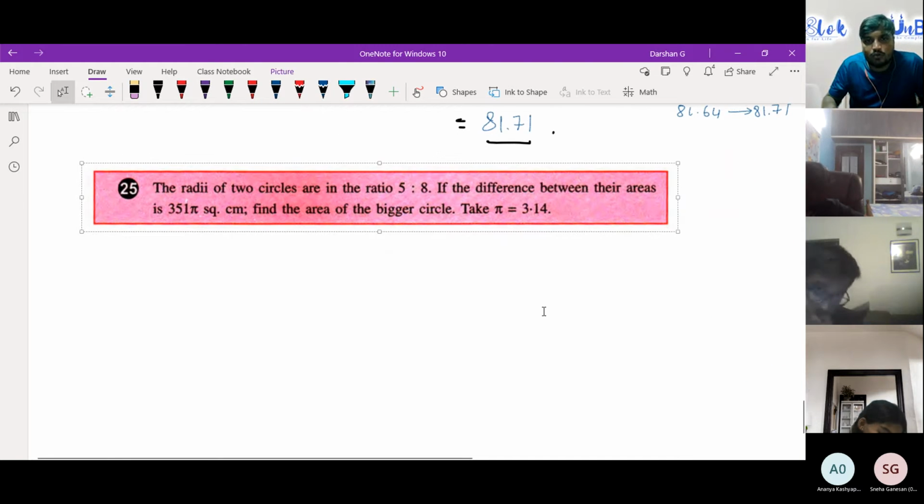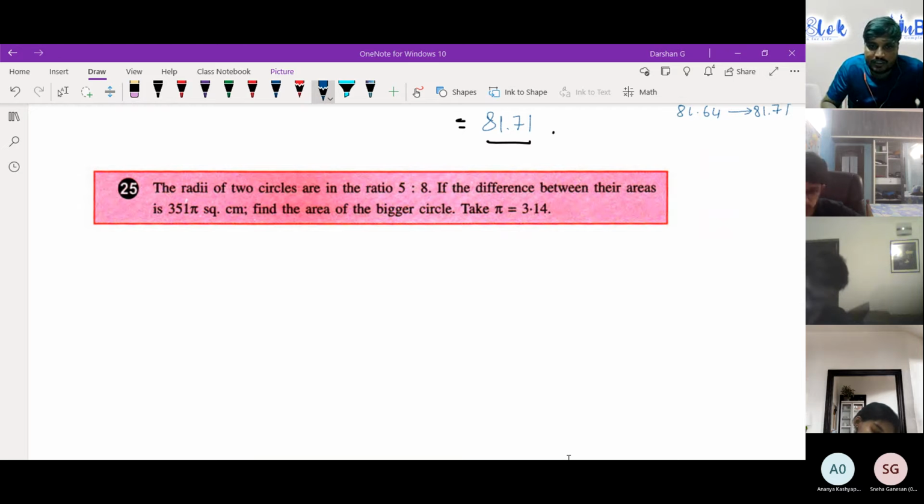The radii of two circles are in the ratio of 5:8. If the difference between their areas is 351 pi square centimeter, find the area of the bigger circle. Take pi equals 3.14. I'll be giving 2 minutes. Once the 2 minutes are done, I'll start doing this question.